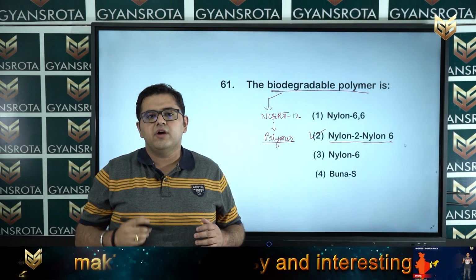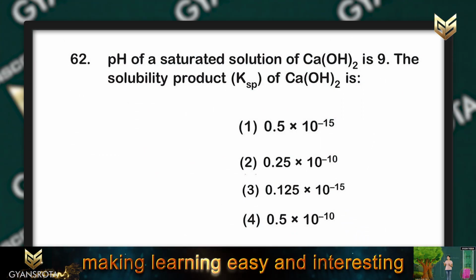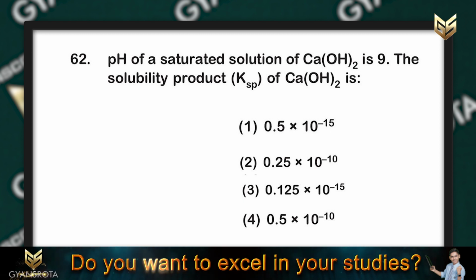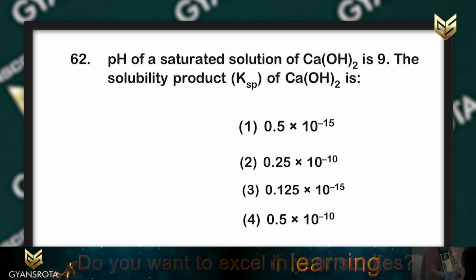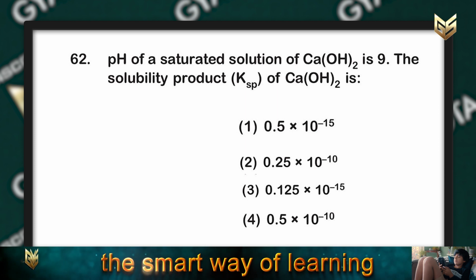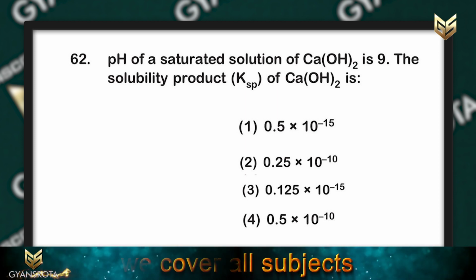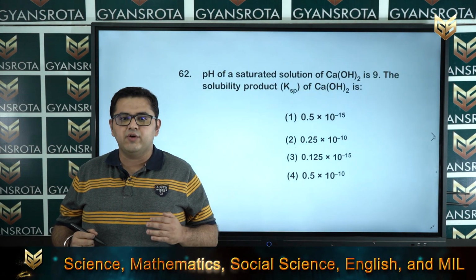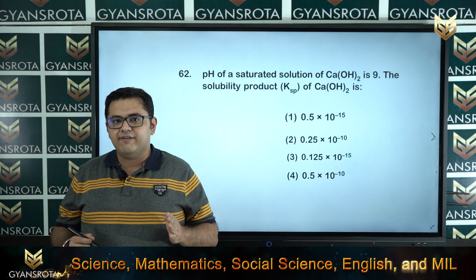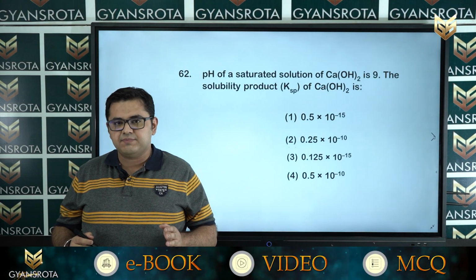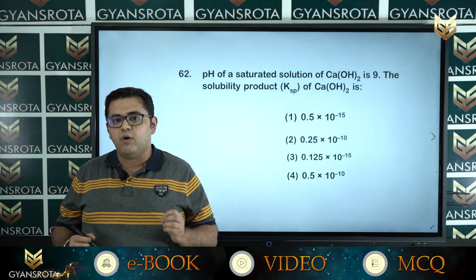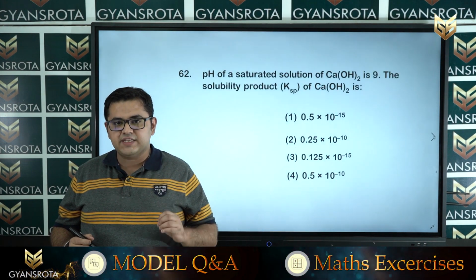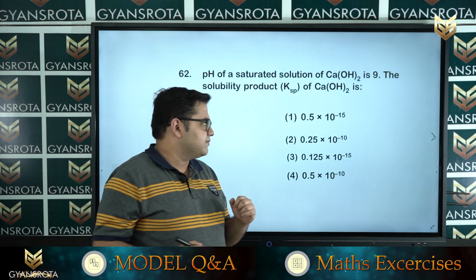Now, we are moving to question number 62. So, question number 62 is on the screen. Now, pH of the saturated solution of calcium hydroxide is 9. The solubility product, that is KSP, of calcium hydroxide is. So, this question is taken from your equilibrium chapter of class 11, and this concept KSP, that is your solubility product, is one of the most famous topics of your NEET examination. Now, let us see how we solve this question.